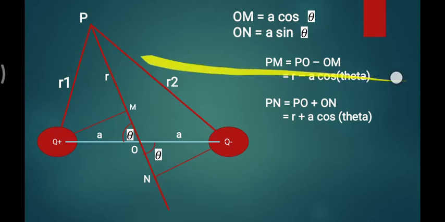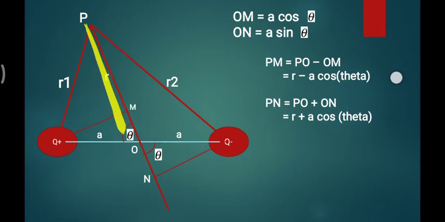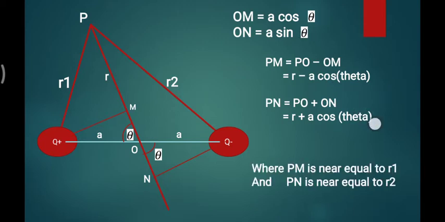What is PN for this triangle? PN is equal to PO plus ON. So PO is r, ON is a cos theta. Here is the cos theta, please. And PM is nearly equal to r1 and PN is nearly equal to r2.